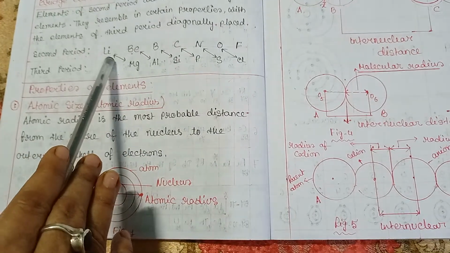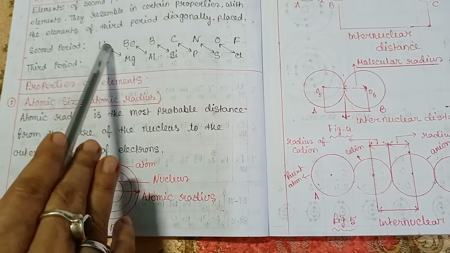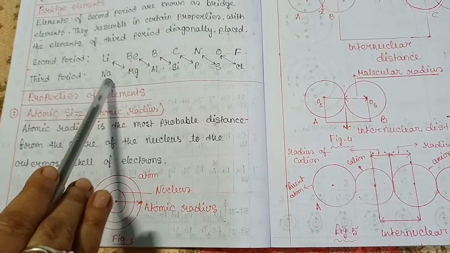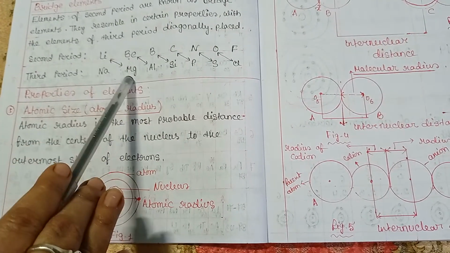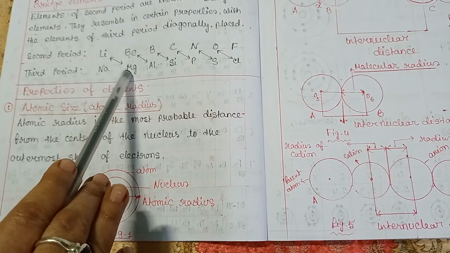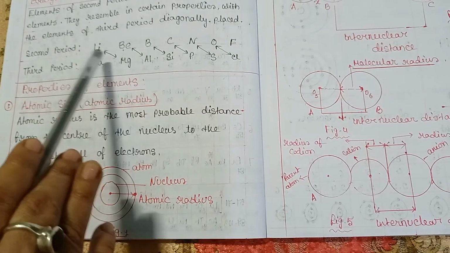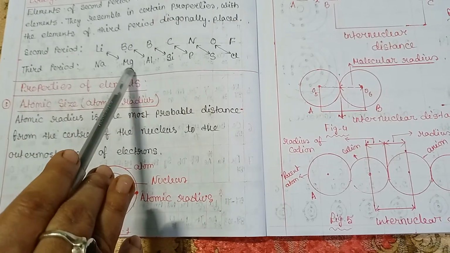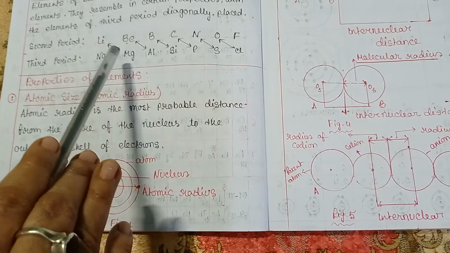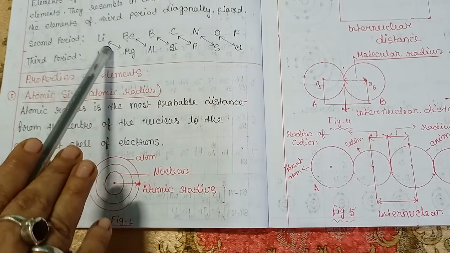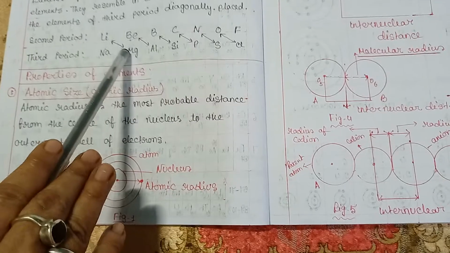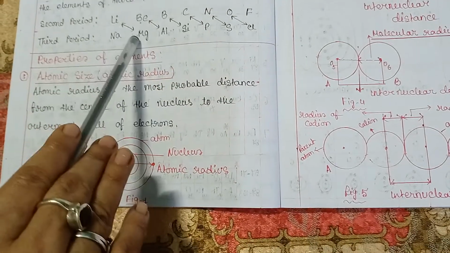Now, lithium has similar properties with sodium as well as magnesium, and it acts as a bridge between two groups, leading a diagonal relationship between them.